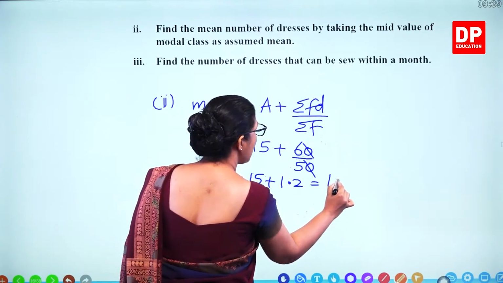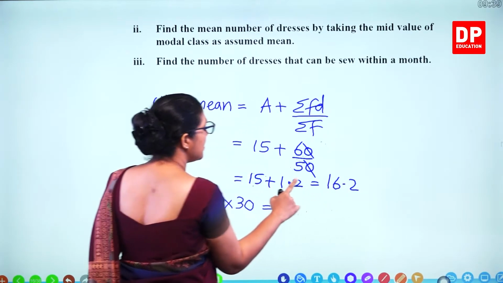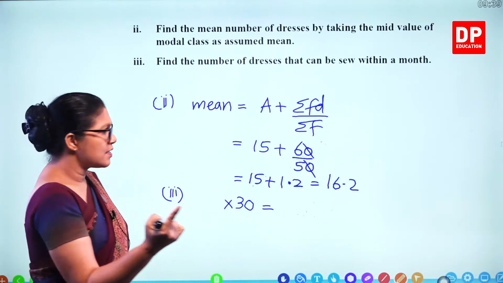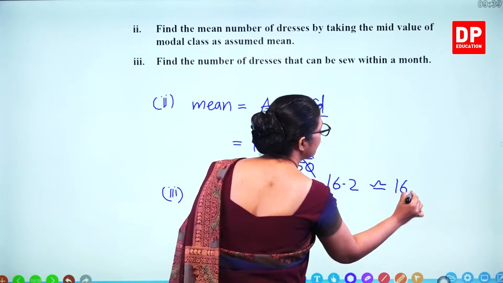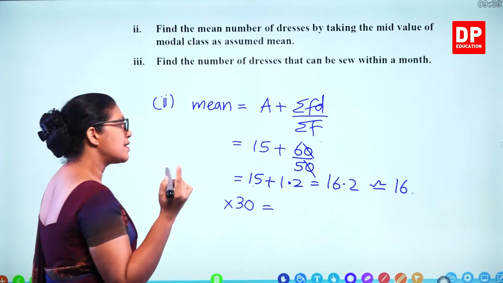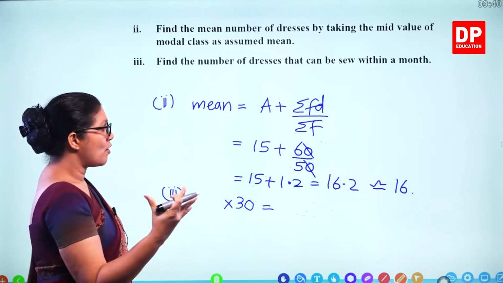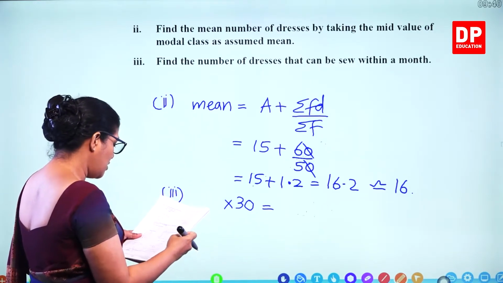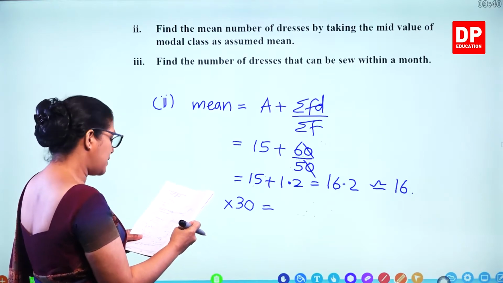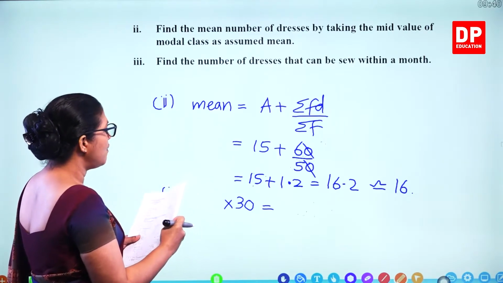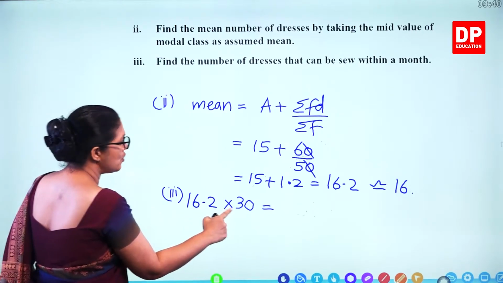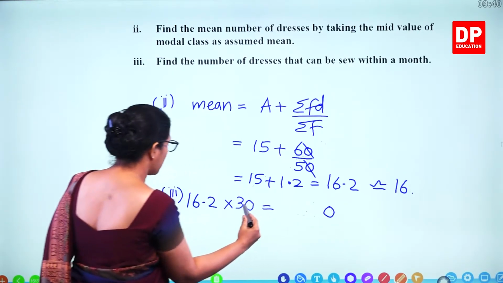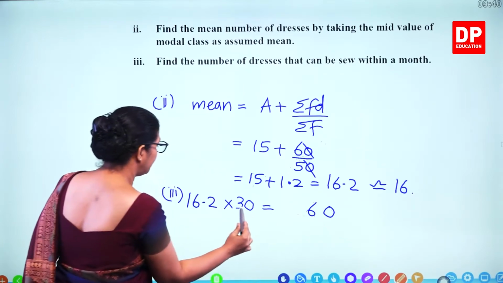So 16.2 means this is the number of dresses, so 16 dresses if you want the full amount, whole number. So 16.2 is the answer, and then for 30 days, 16.2 into 30, you get